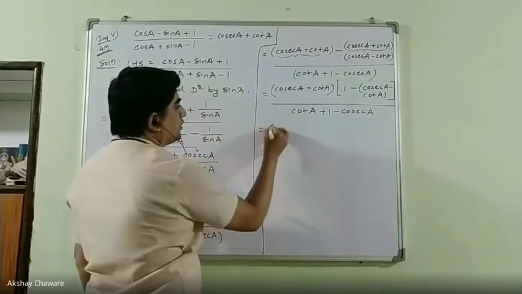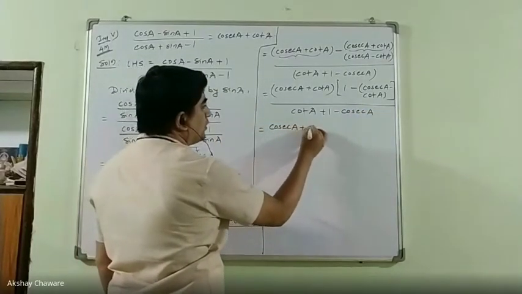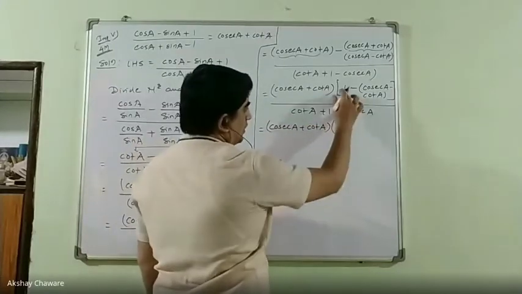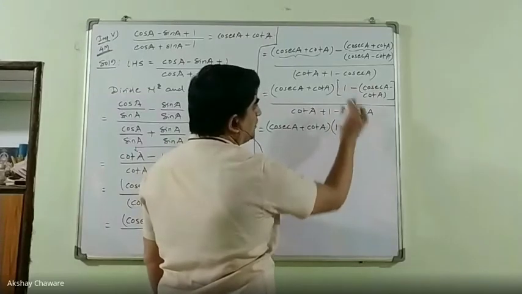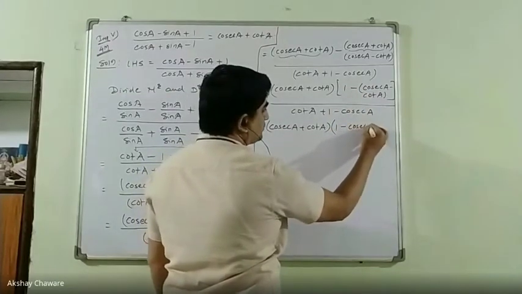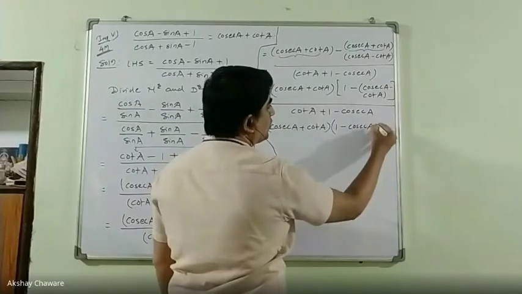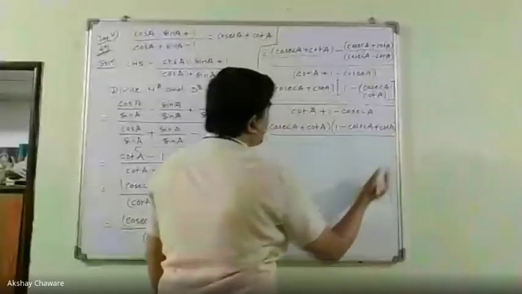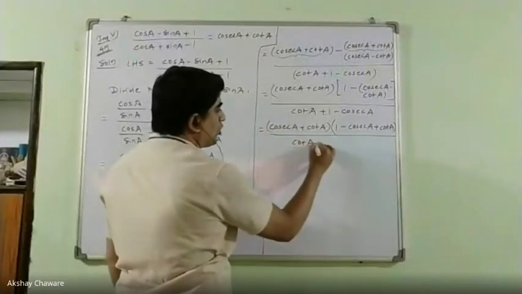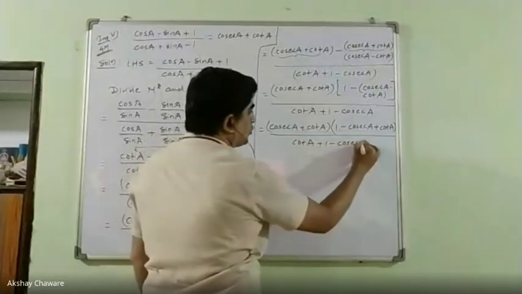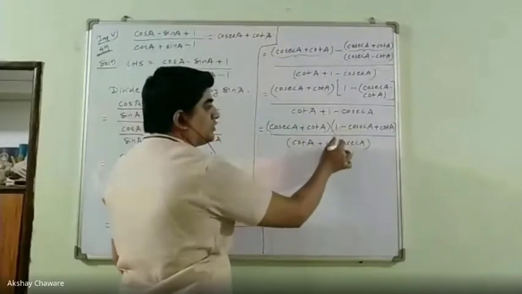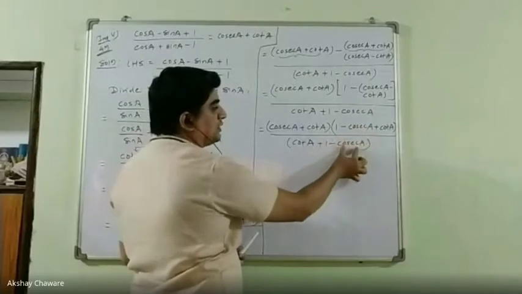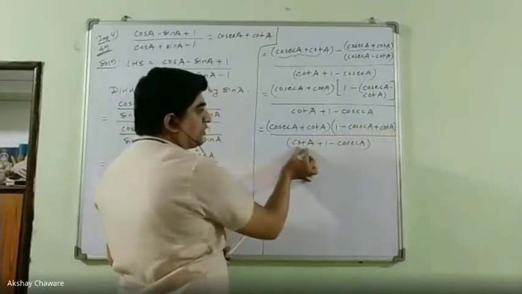So that is equal to cosec A plus cot A into, let's open this bracket, 1 minus cosec A, then minus minus is plus, and the next term is cot A, upon the denominator cot A plus 1 minus cosec A. Now observe these two terms. 1 is positive, cosec A is negative, and cot A is positive.